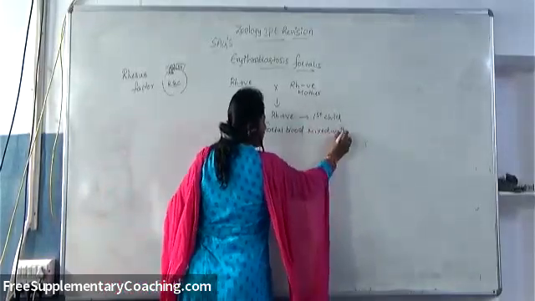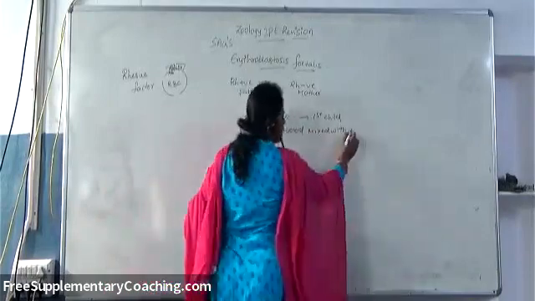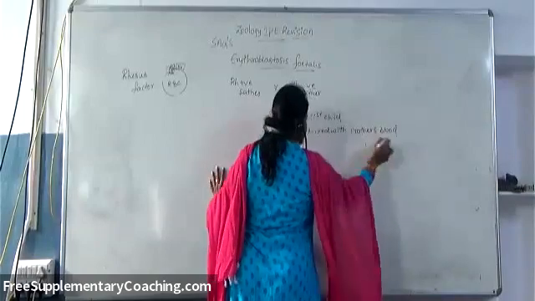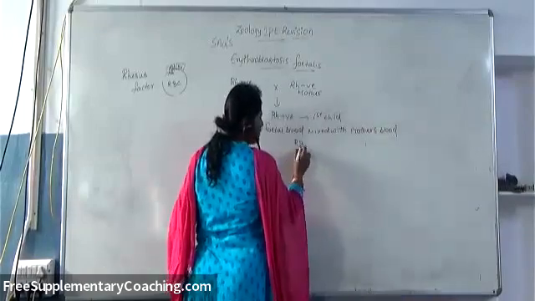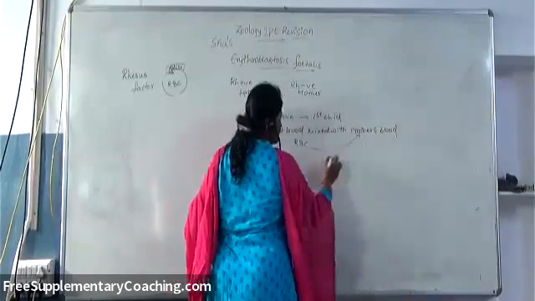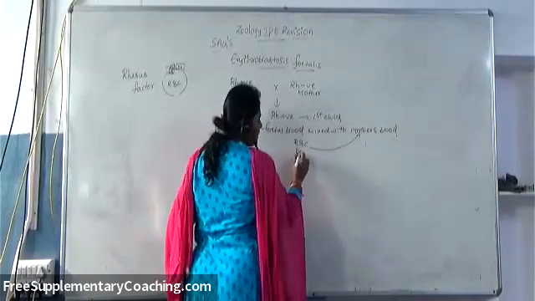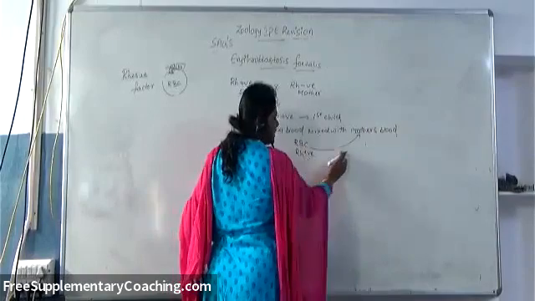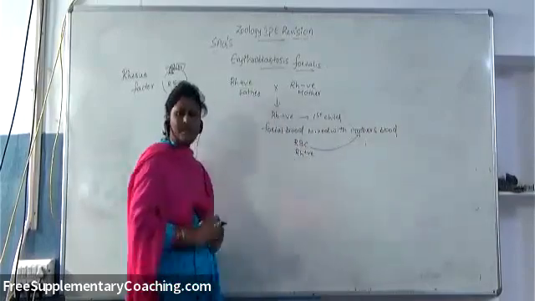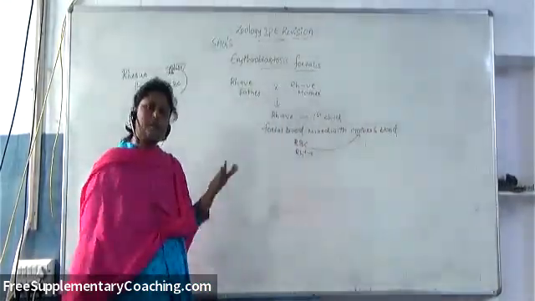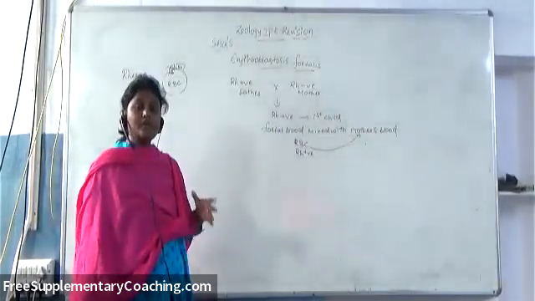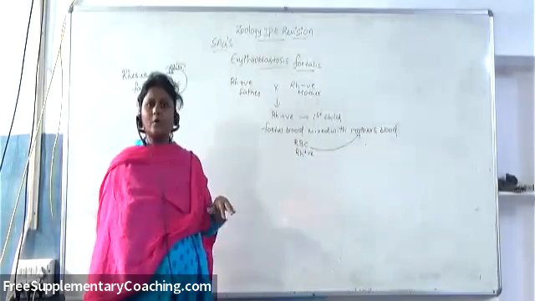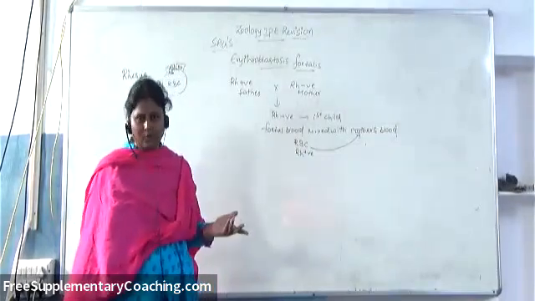Whatever RBC has entered into the mother's blood contains the RH positive antigen. So this is something like a foreign agent to the mother, because the mother does not have the RH factor. Whatever is not present, and comes newly into the body, will be considered a foreign one, right?